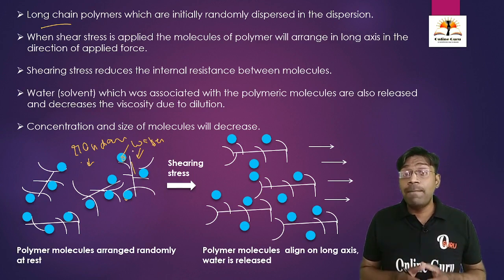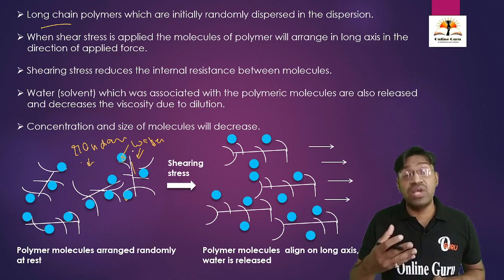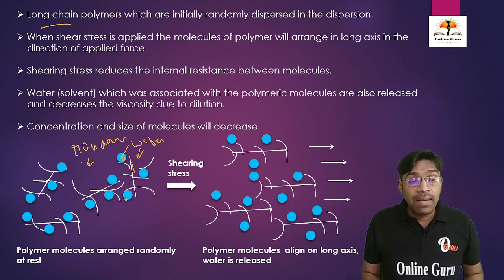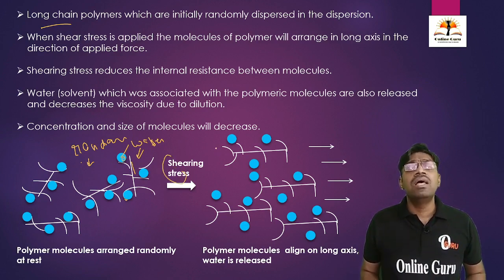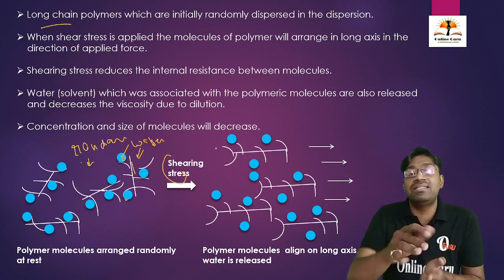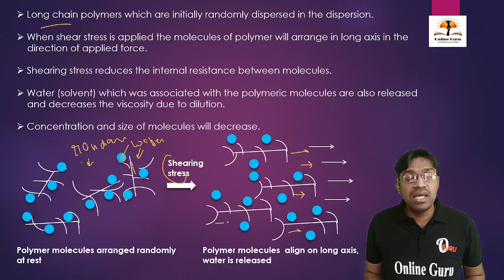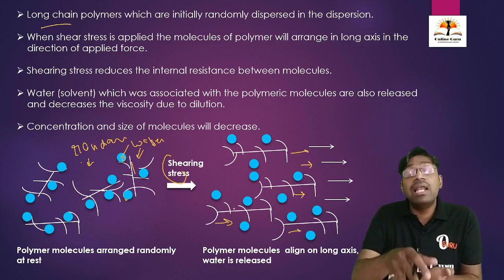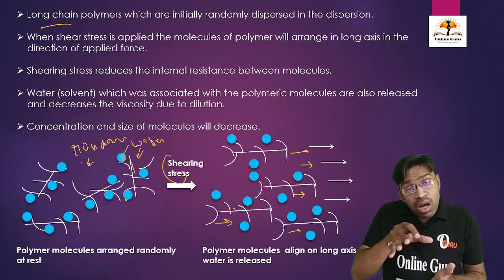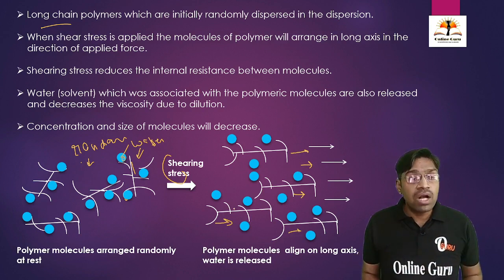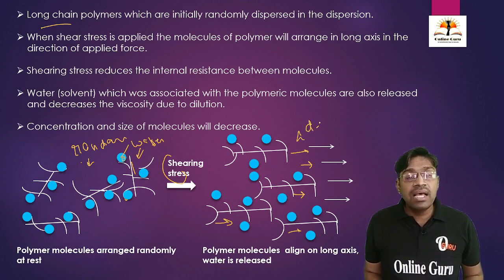Okay, then what will apply? When we apply some shearing stress, what will happen? On application of shearing stress, these molecules will align in a long axis, parallel to each other, along a single long axis. Then there will be decreased resistance, decreased internal resistance between the molecules.